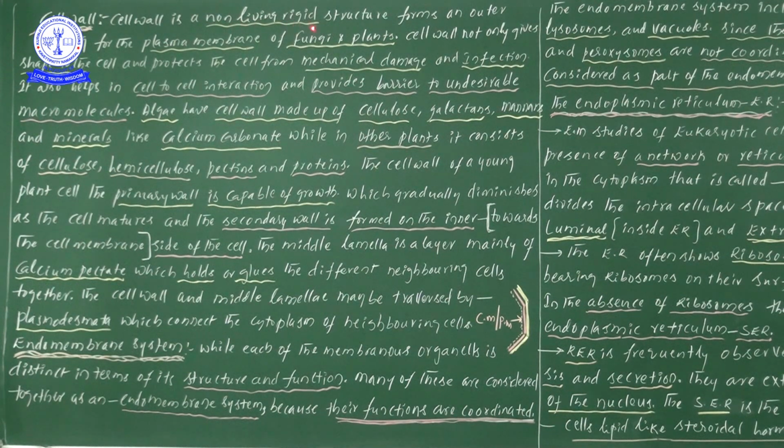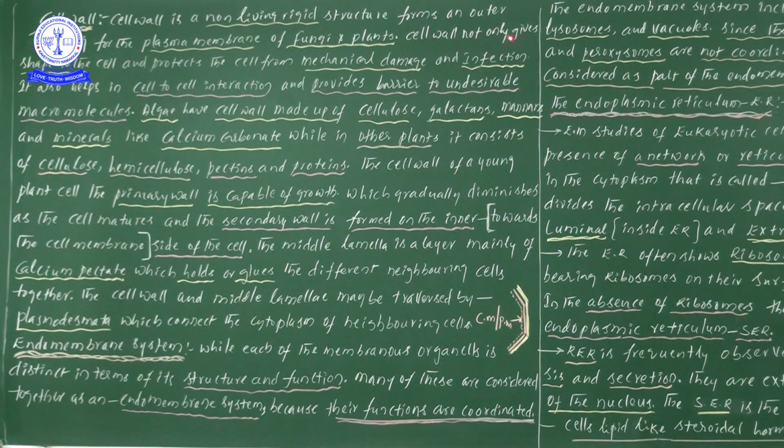So what is the function of the cell wall? The cell wall is a non-living rigid structure that forms an outer covering for the plasma membrane. The plasma membrane is definitely covered by the cell wall. We can see the presence of the cell wall in fungal members and plants, and it covers the plasma membrane. Try to save that point in your mind.